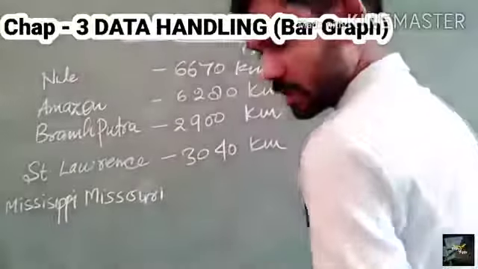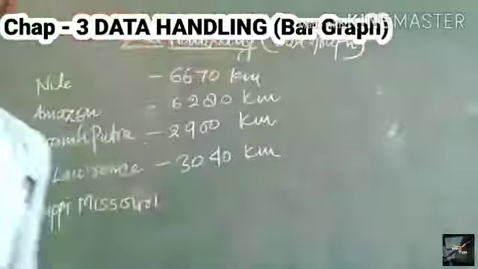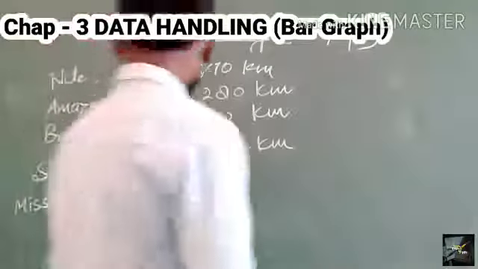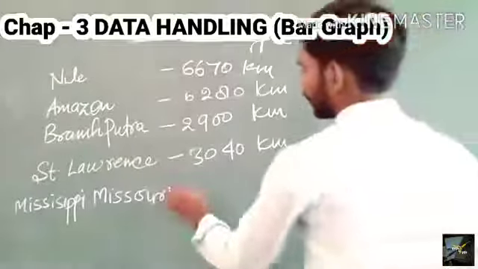The last, the Mississippi-Missouri river, is approximately 6,050 kilometers.